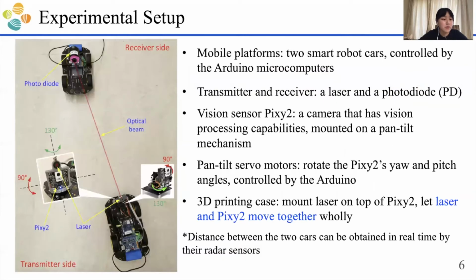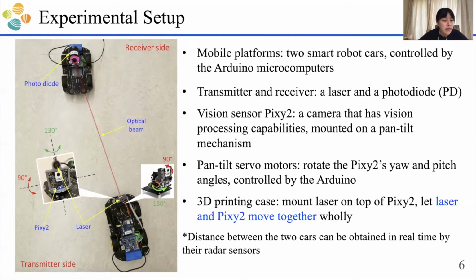This is our experimental setup. As you can see in this figure, we use two smart robot cars as the mobile platforms, which are controlled by Arduino microcomputers, and we use a laser and a photodiode, a PD, as the transmitter and the receiver. On the receiver side, the PD is directly mounted on the receiver car. On the transmitter side, we use the vision sensor Pixy 2, which is a camera that has vision processing capabilities and is mounted on a pan-tilt mechanism.